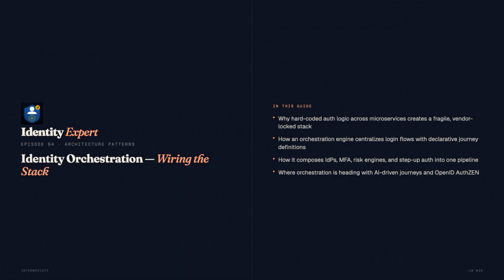In this guide: why hard-coded authentication logic across microservices creates a fragile, vendor-locked identity stack; how an orchestration engine centralizes login flows using declarative journey definitions; how it composes IdPs, MFA providers, risk engines, and step-up auth into a single coordinated pipeline; and where identity orchestration is heading with AI-driven adaptive journeys and the OpenID AuthZEN specification.